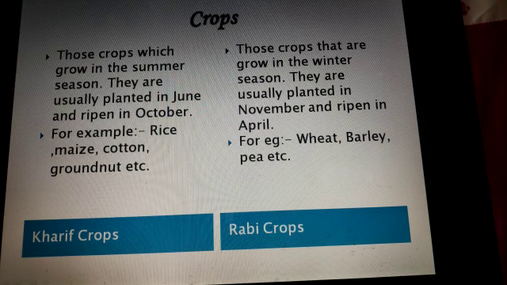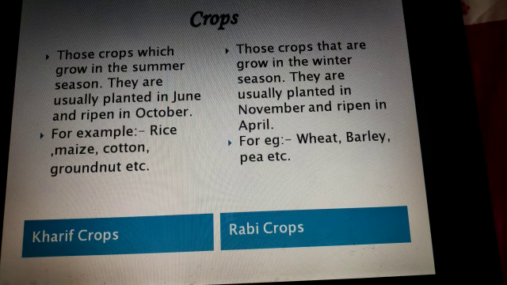Crops can be grouped as kharif or rabi crops depending on the season in which they are grown. Kharif crops are those crops which grow in the summer season. They are usually planted in June and ripen in October. Rice, maize, cotton, etc. are some common kharif crops.